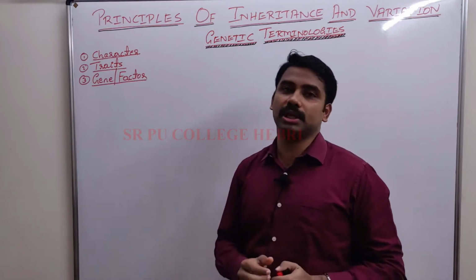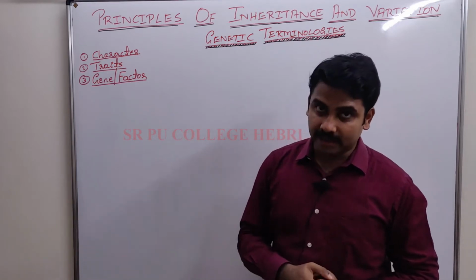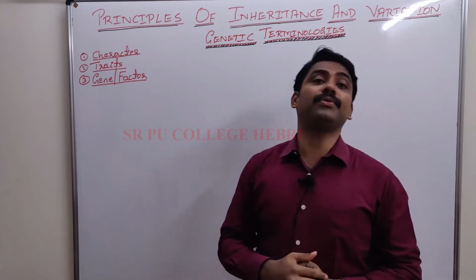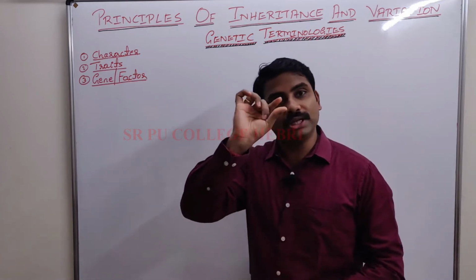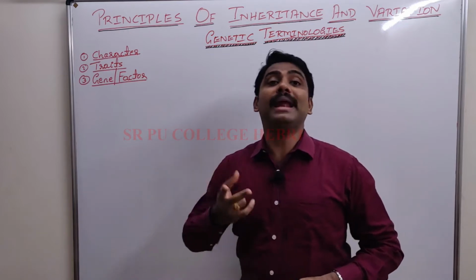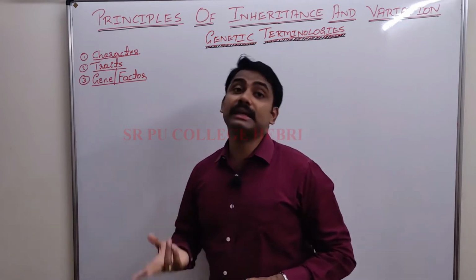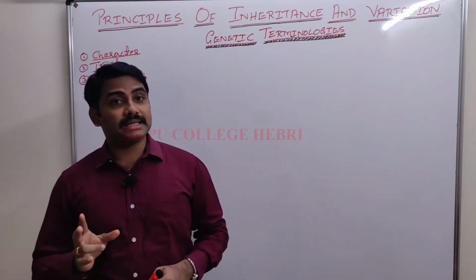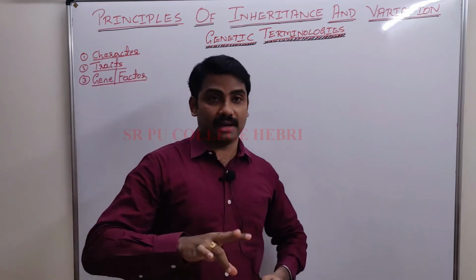That is what a gene is: the basic unit of heredity. A segment of DNA, a small segment of DNA, and made of nucleotides. Shall I repeat? It is the basic unit of heredity.